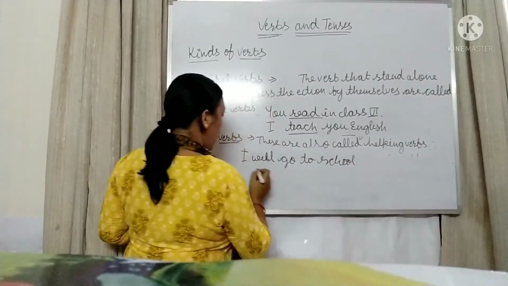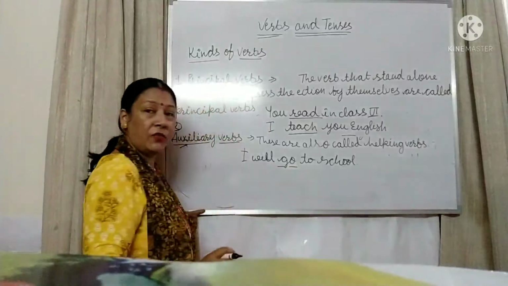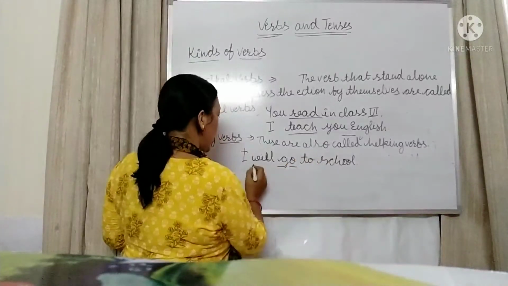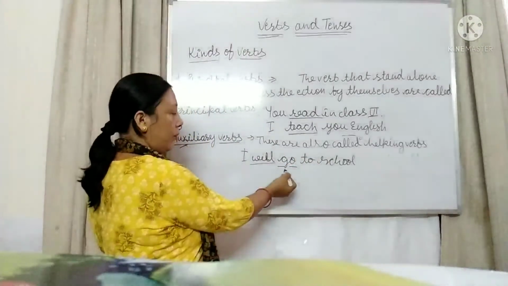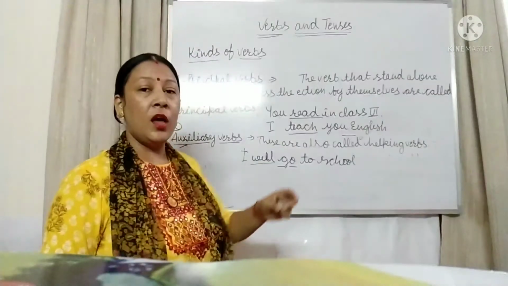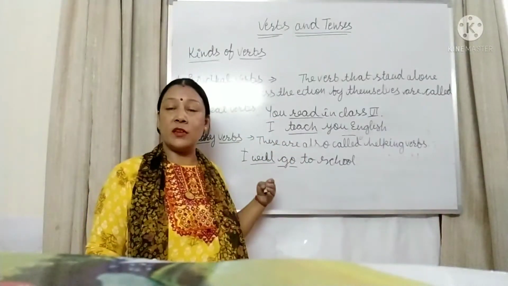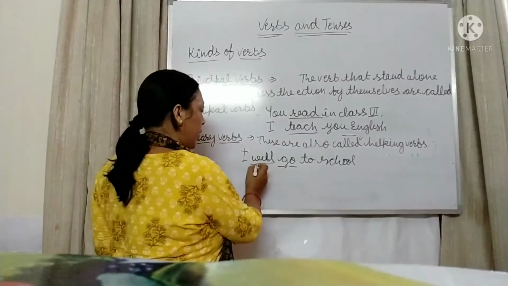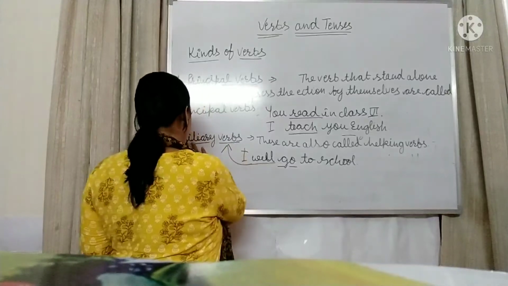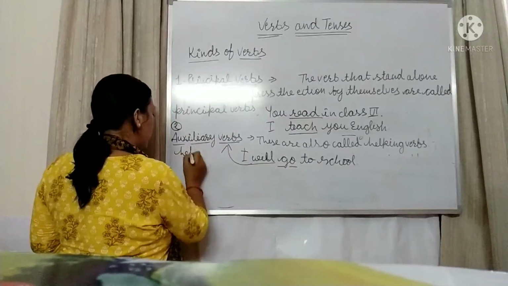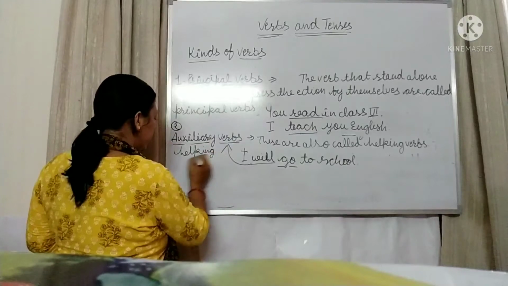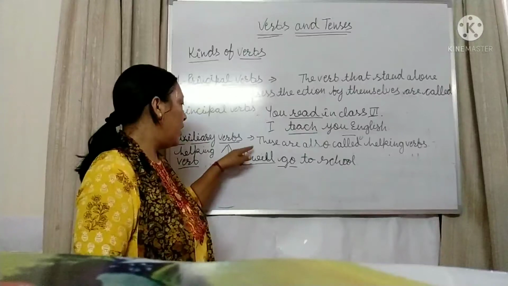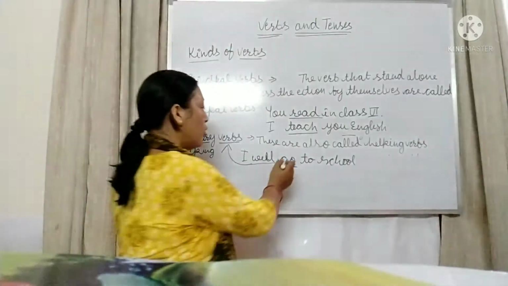Okay. So you know go is the main verb, because in this sentence go is telling that I go to school, and will is just helping this go. And I have just told you that the helping verb will come just before the main verb. So will is just before the main verb. So go is the main verb and will is the auxiliary and helping verb. We can call it helping verb also. Helping verb, as the name says, means it is helping the main verb, and go is the main verb.